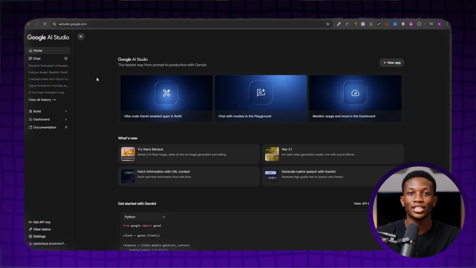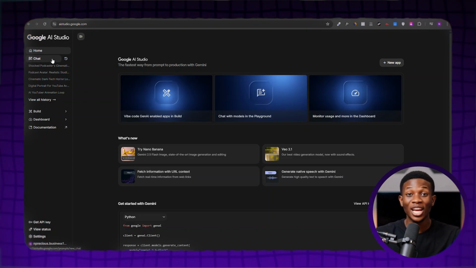Now that you have the prompt for your channel logo, head over to Google AI Studio. This is a free tool you can use to generate stunning logos for your brand. Once you're on the website, if you don't have an account, it will ask you to sign up. Simply use your Gmail to do so. As I mentioned, it's 100% free.